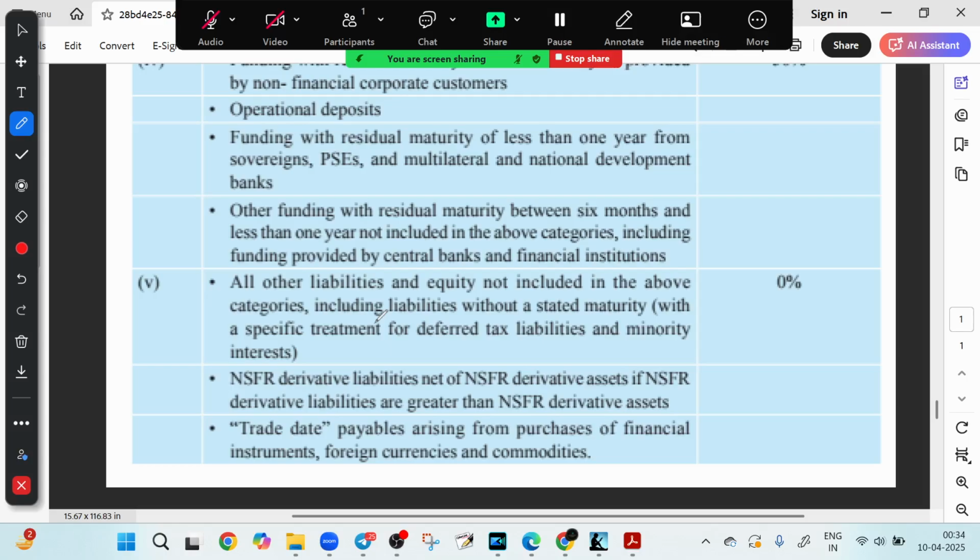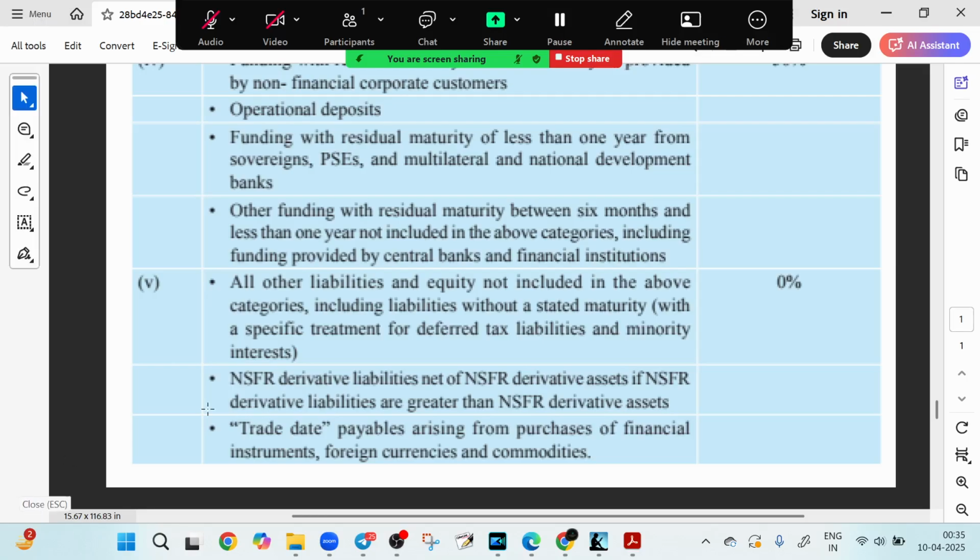So what does this mean? That the longer and more stable your funding is, the more reliable it is in a liquidity crunch. So remember it. In the last case we have seen that unsecured wholesale funding under 6 months has 0 available stable funding. So basically the rule is that the longer and more stable your funding is, the more reliable it is in a liquidity crunch. That is the point.